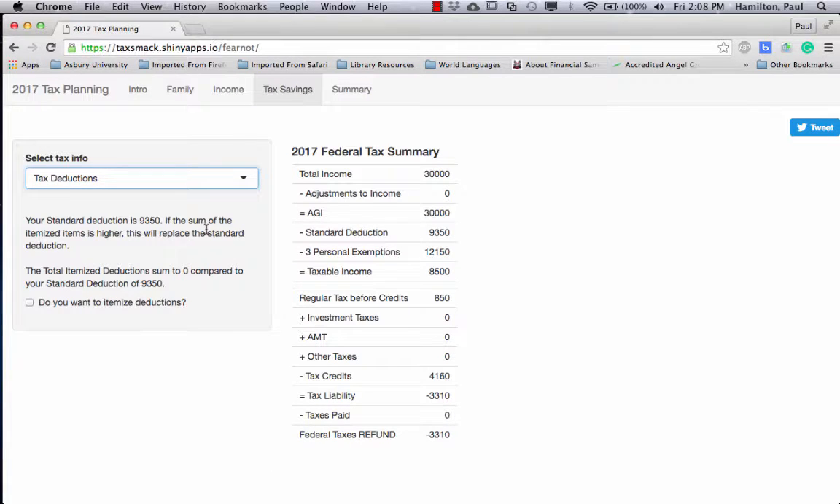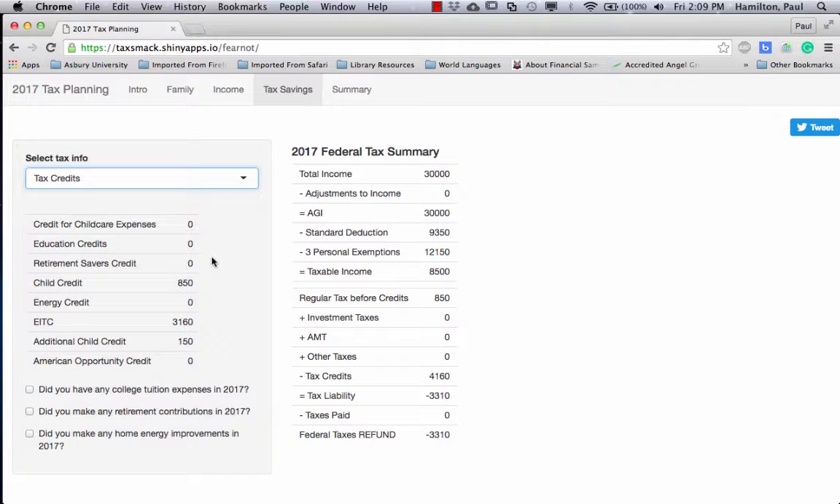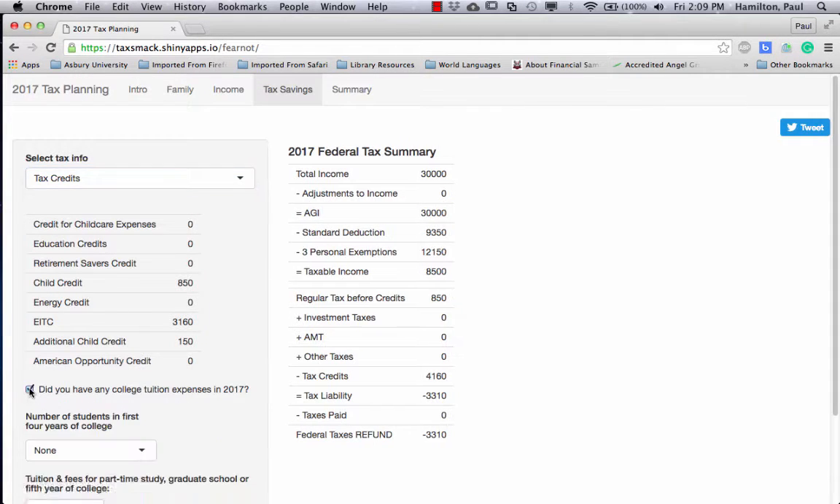For tax deductions, right now, as head of household, you get a standard deduction of $9,350. You could itemize, especially if you have a home with a mortgage, but we'll assume they don't. And finally, tax credits. It automatically does two of the most important ones for families, the child tax credit and the EITC, the Earned Income Tax Credit. You can do other ones for college. We'll do that real quick.